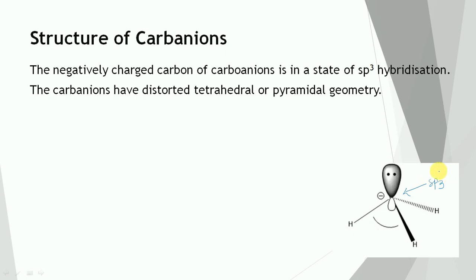And it has distorted tetrahedral or pyramidal geometry. In this case, carbon is bonded to 3 hydrogens with sigma bonds, and the 4th orbital contains a lone pair of electrons.